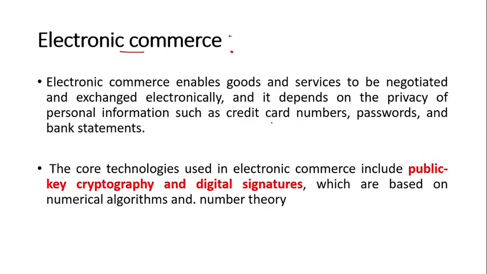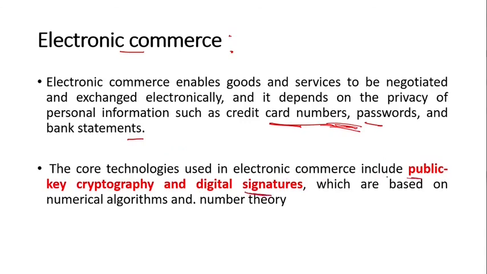Another thing is that when you purchase something from electronic commerce websites, you need to provide card numbers, password and bank statement. So these things need security related transactions. A monetary transaction means you need strong security, right? So for that you need public key cryptography and digital signature.